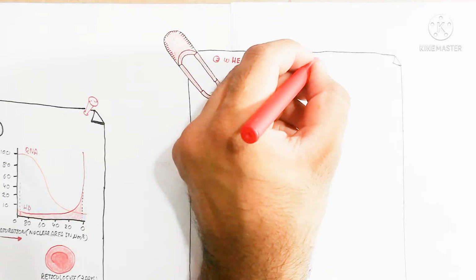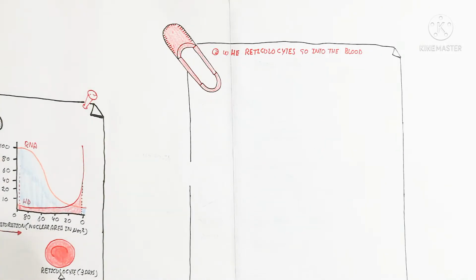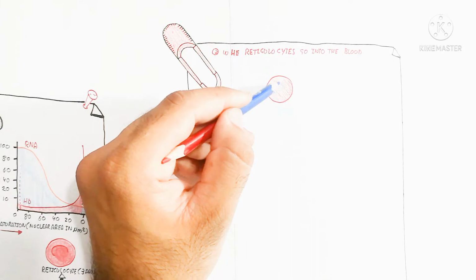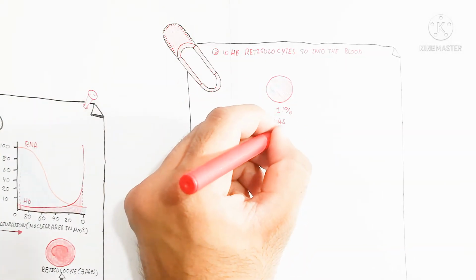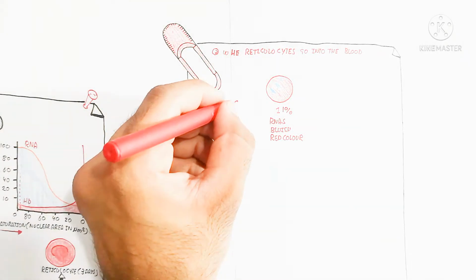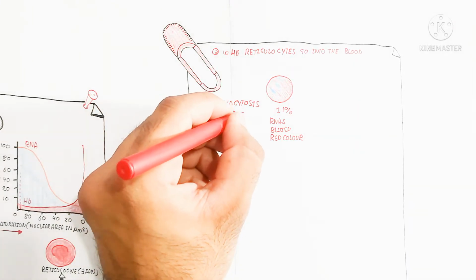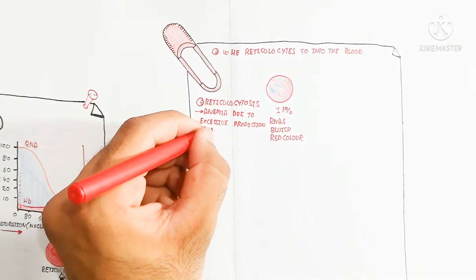So let's begin to understand when the reticulocyte, which is present for 3 days, remains in the bone marrow and after this goes into the red blood vessel or circulatory system. When the reticulocyte goes into the blood, we will discuss it here. So here is reticulocytosis, which occurs if more than 1% reticulocyte is produced.